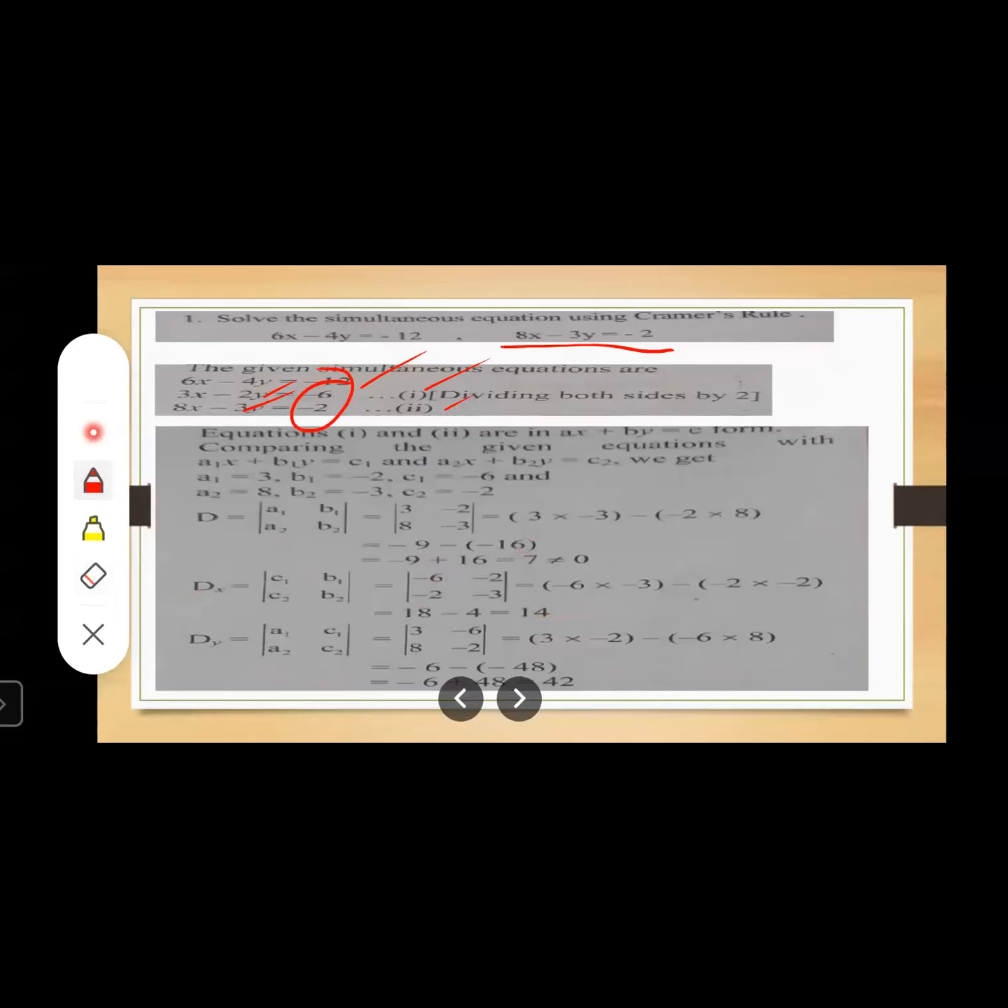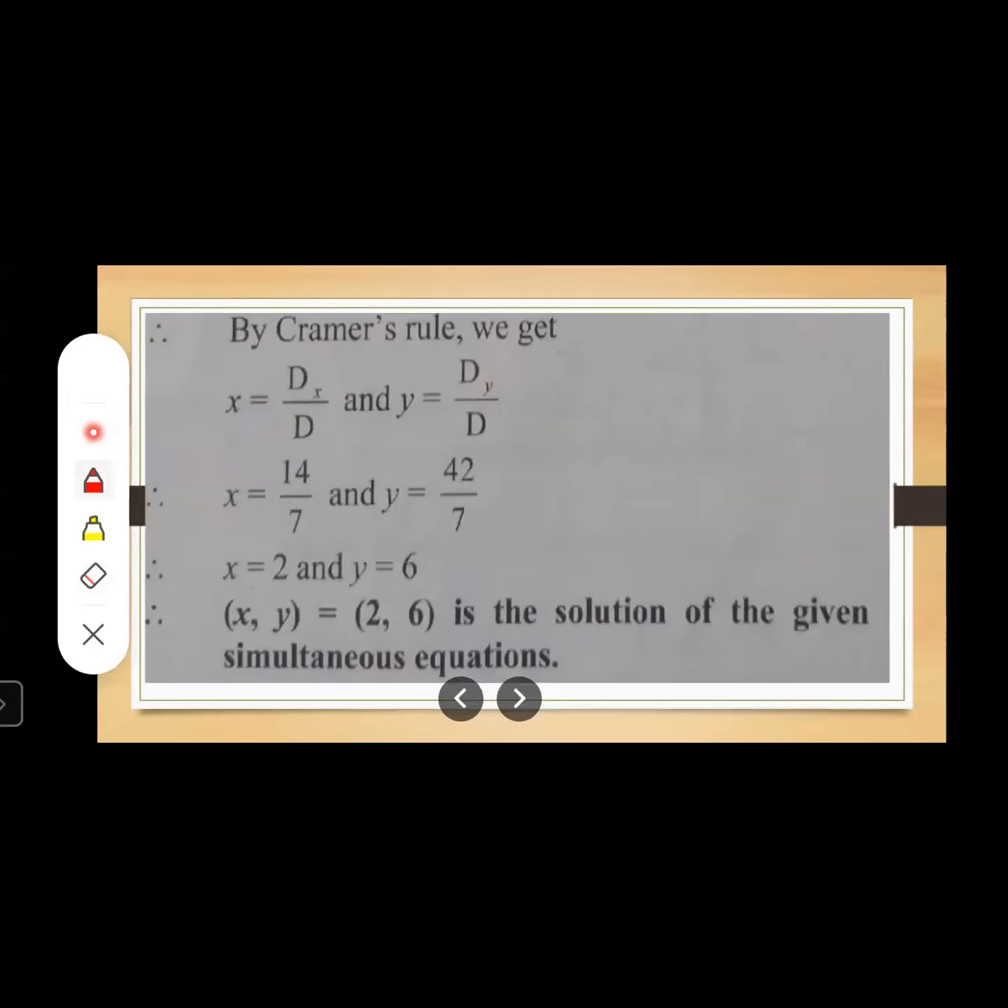Okay. So in this way, you will get D is equal to 7, dx is equal to 14, and dy is equal to 42, right? Now you have to use the formula using Cramer's rule. Which are the formulas? x is equal to dx upon d and y is equal to dy upon d. Okay, you know the values of dx, dy and d. Just put these values and find out the corresponding values of x and y.